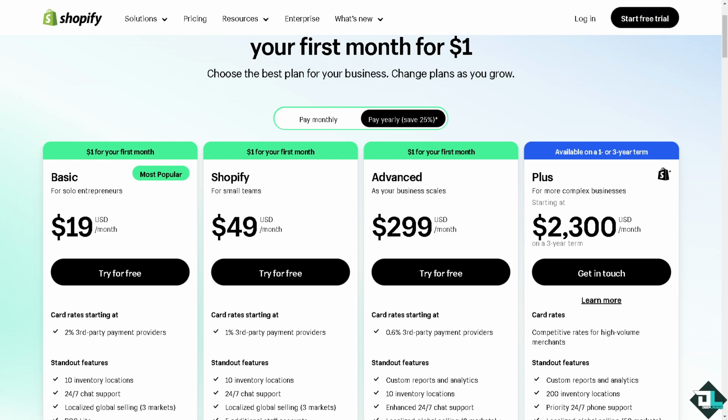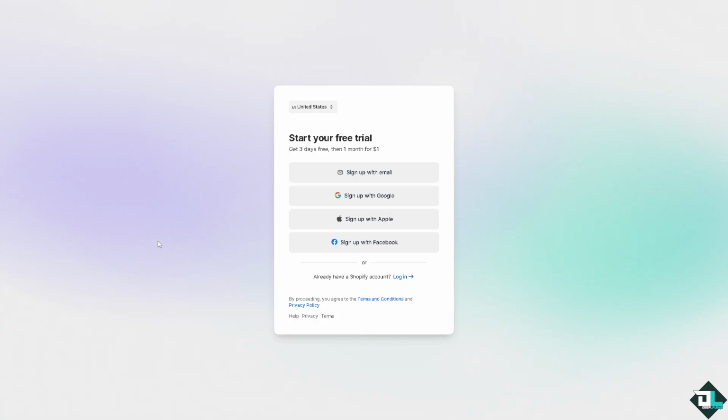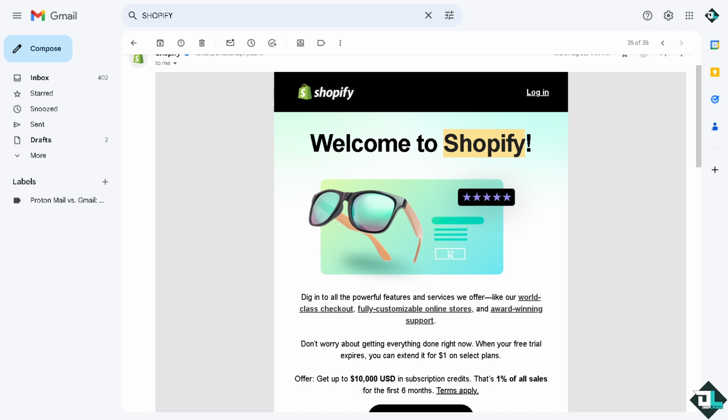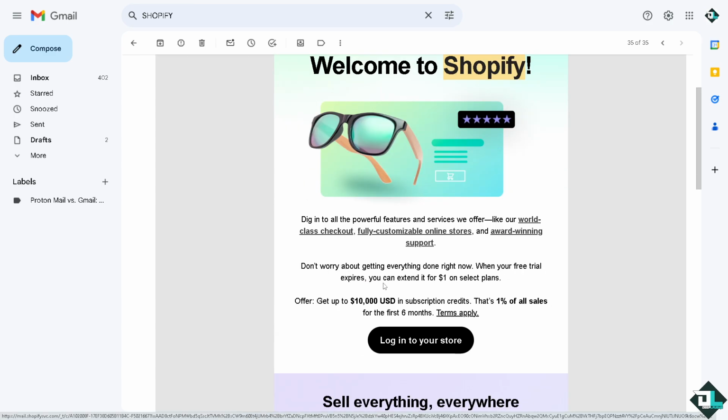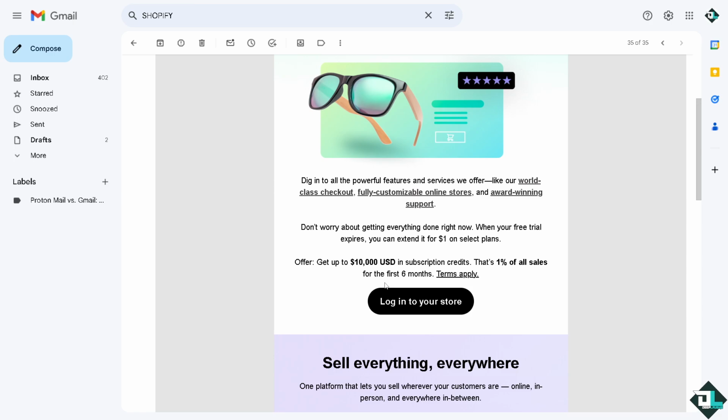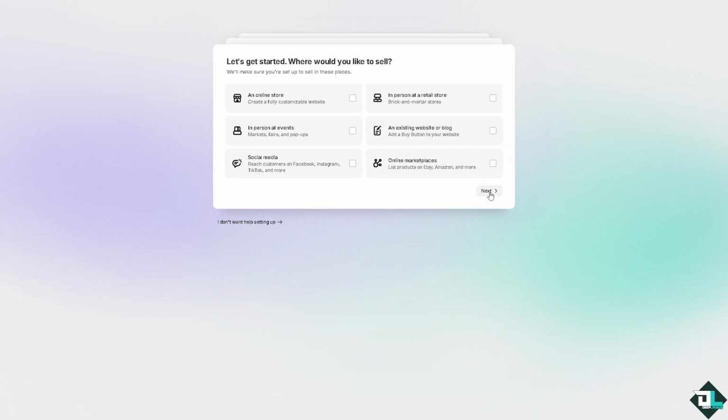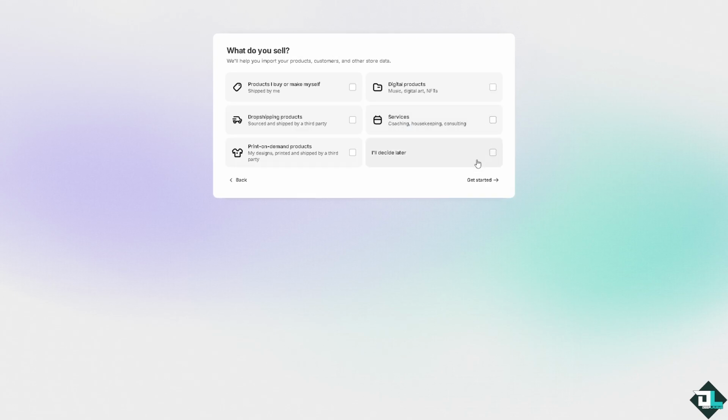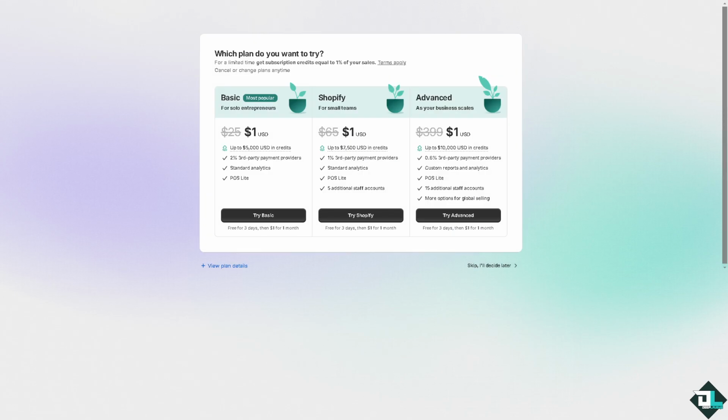Click on Start free trial. You will be forwarded to these options. You can sign up with your personal or business email, or sign up with Google, Apple, or Facebook. Once you have successfully created your account on Shopify, you should receive a welcome email from the team. Click the login to your store, and then all you have to do is follow the on-screen instructions. You will be forwarded to the main dashboard. Just click decide later.